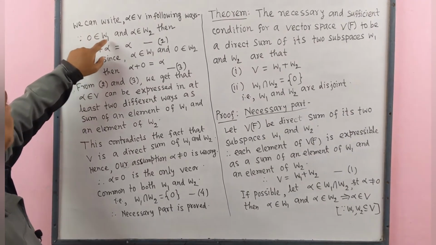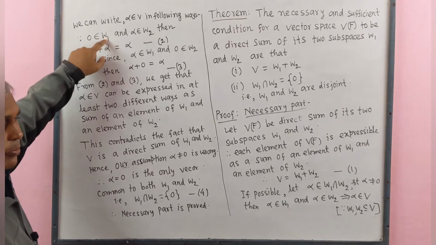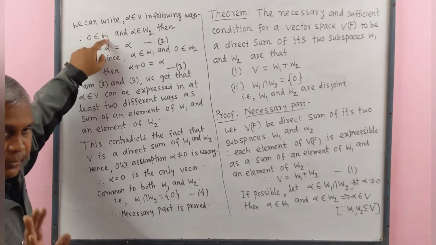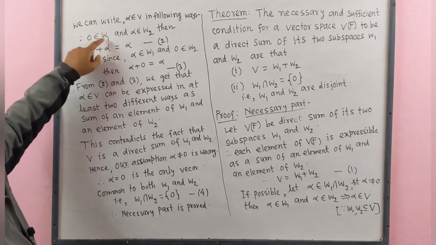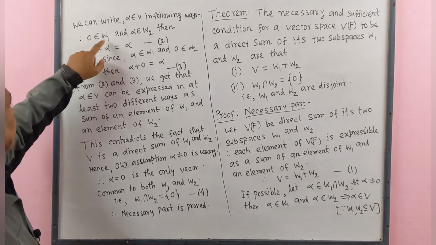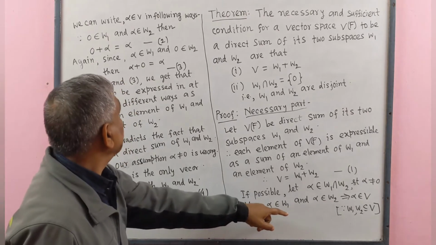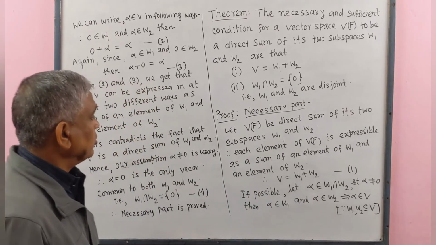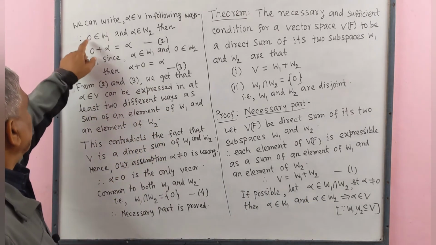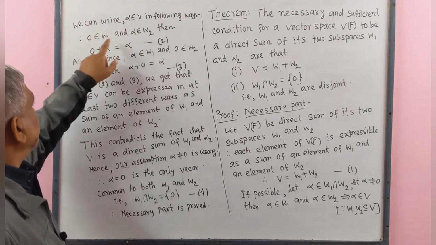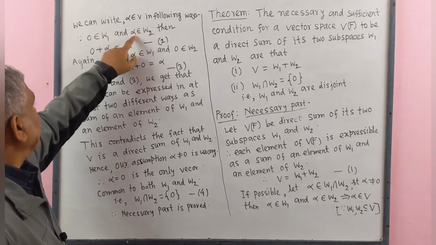Since W1 is a subspace, therefore it contains 0 element. Therefore 0 belongs to W1, and here we see that alpha belongs to W2. Then 0 plus alpha equal to alpha.